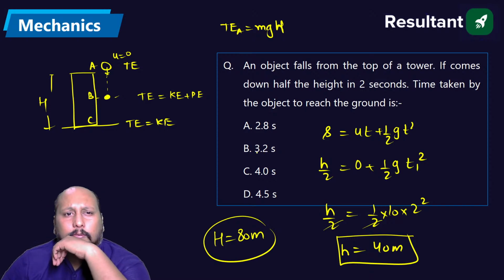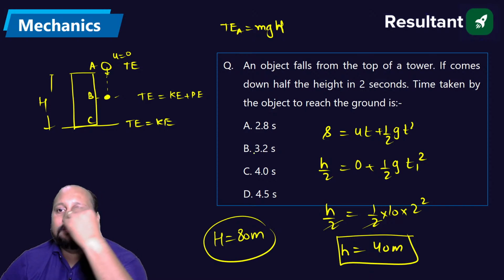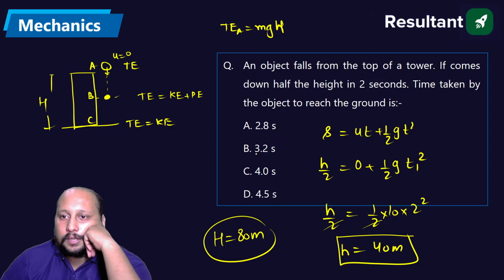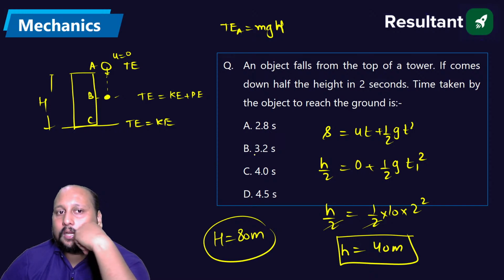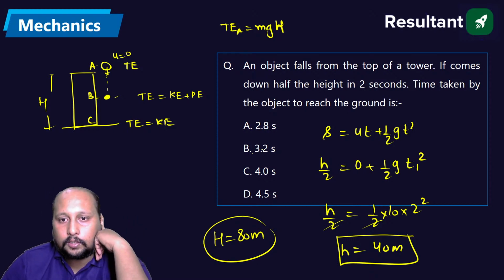Let me check once. I think there's some calculation mistake. Initial velocity is 0, we are dropping this.